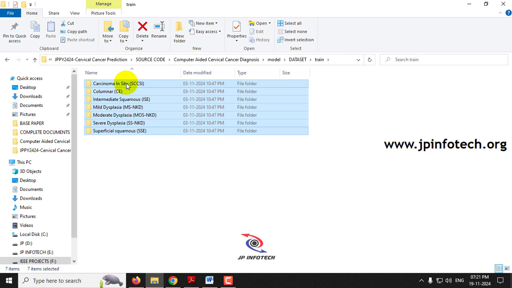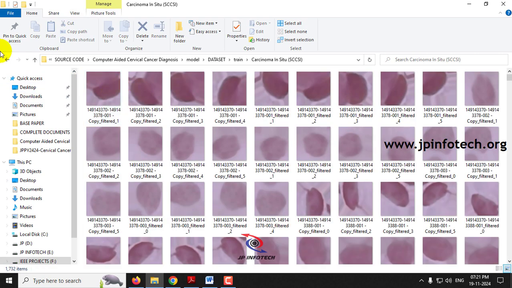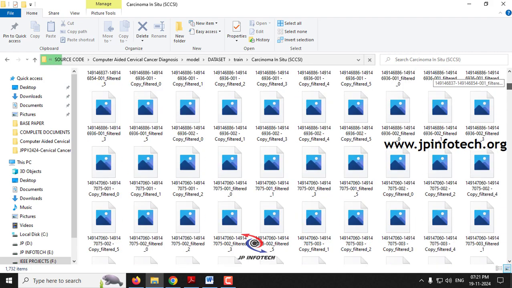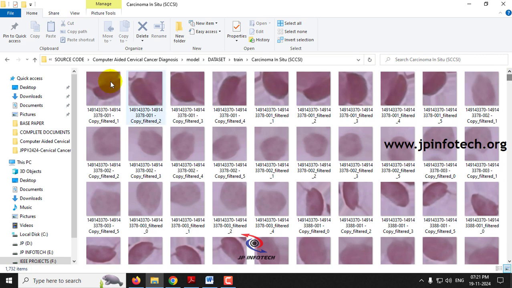Among these, the healthy cells are superficial squamous, SSC; intermediate squamous, ISC; and columnar, CE. The other 4 are abnormal cells. Let me show you those datasets. In carcinoma in situ, you can see these are the dataset images that we are going to use to train the system. These are all pap smear images obtained by collecting the cervical cells.